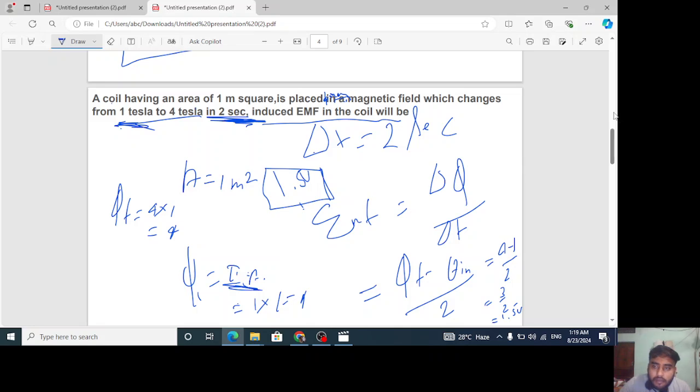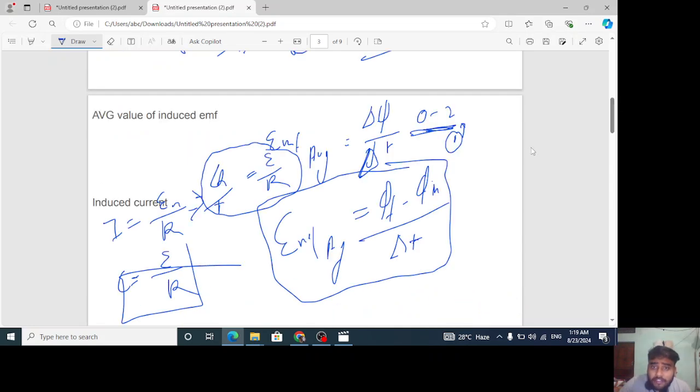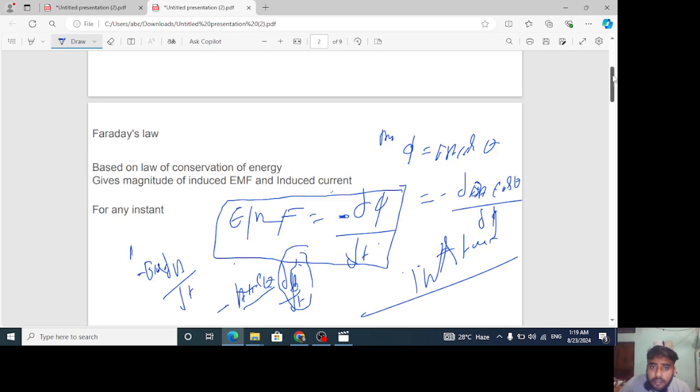Got it? Don't be confused by the sign I told you about earlier, that EMF is minus d phi by dt, right? Here it is just indicating the sign only. It is just showing us the direction. Whatever the direction of the change in flux, the induced EMF will always be opposite to it.